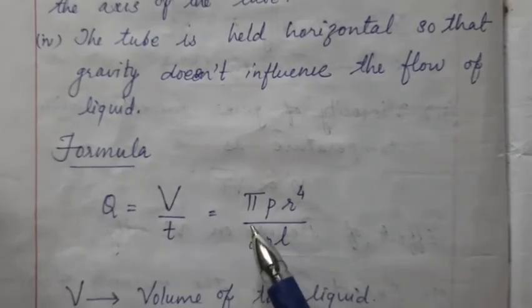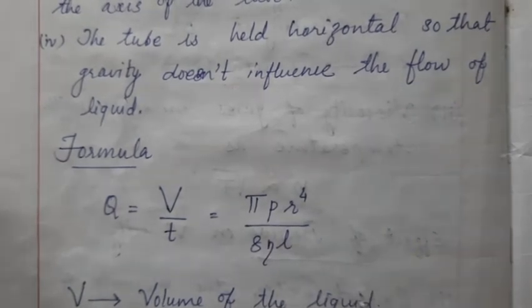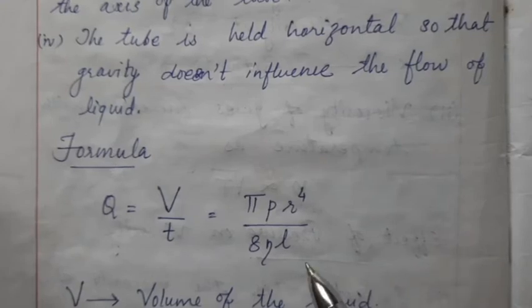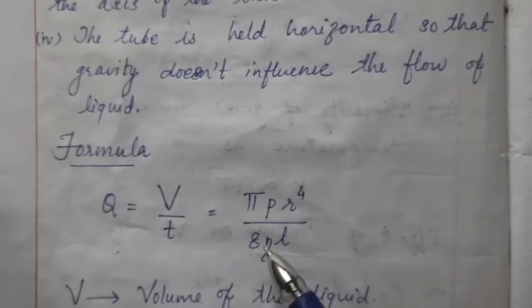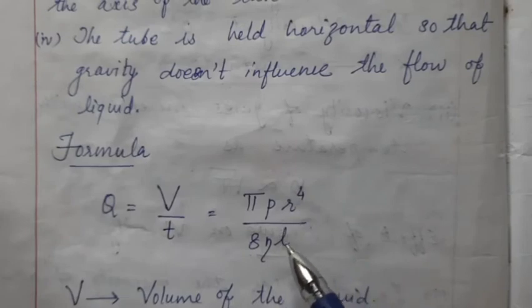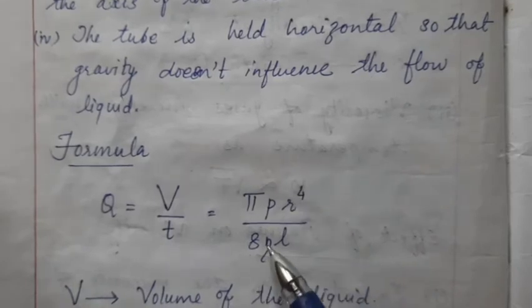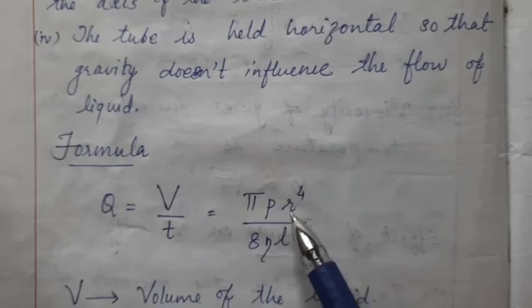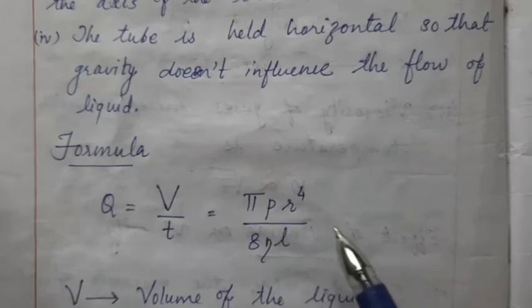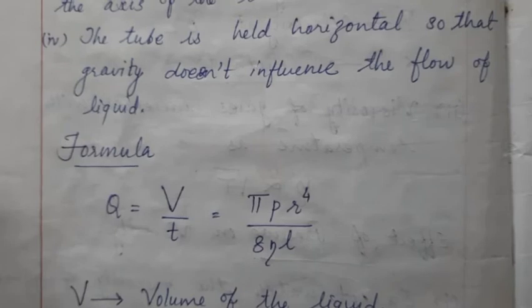He told that it will be equal to pi P r to the power 4 by 8 eta L, where P is the pressure difference between the ends of the tube. So you consider a tube, the volume of liquid flowing in 1 second, that is what this equation says, where the tube's length is L, its radius is r, and eta is the coefficient of viscosity of the liquid in which it's flowing, and P is the pressure difference between ends of the tube. No derivation, it's actually an assumption based equation.